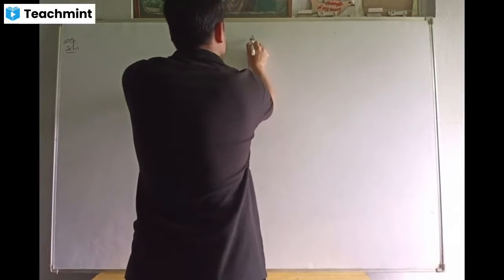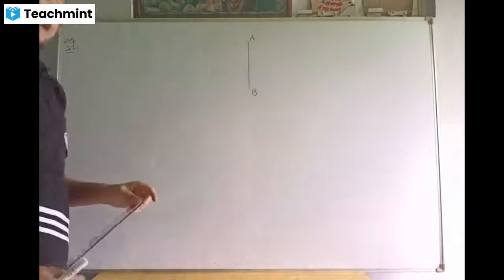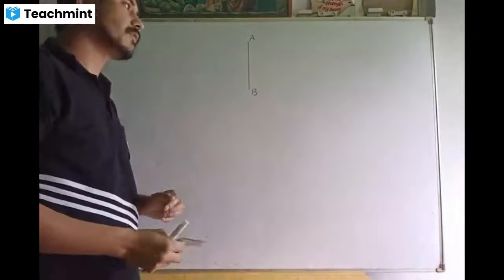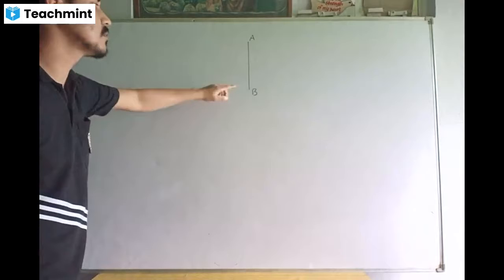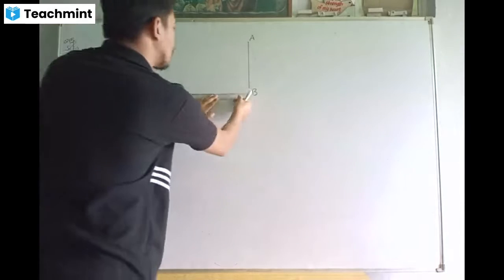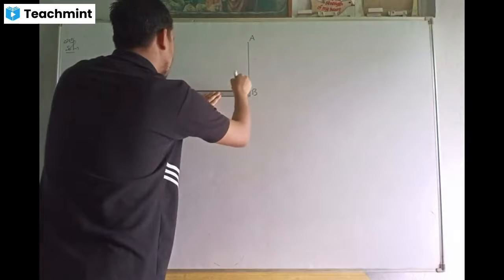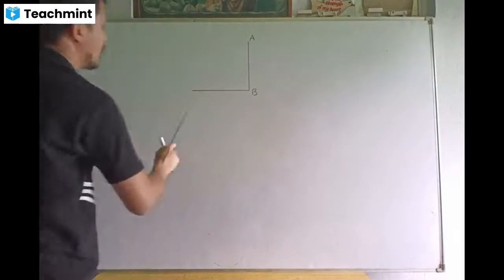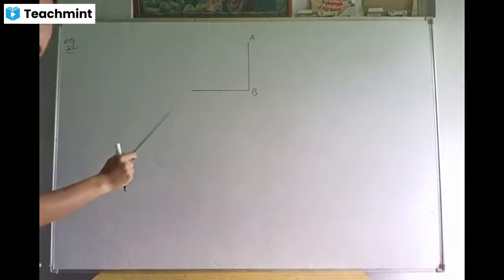Let's say that AB is your tower. A is the top of the tower, B is the foot of the tower. There is a straight highway which leads to the foot of the tower. So this is the highway.